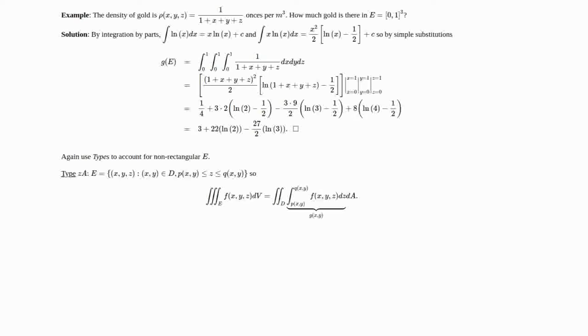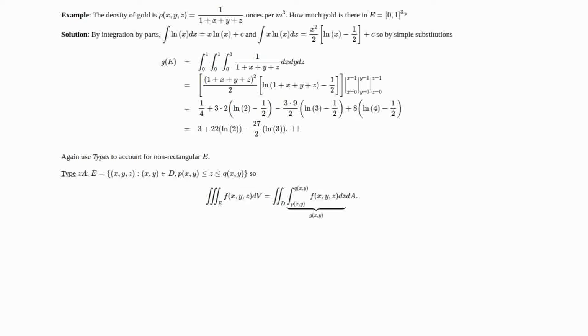But we can still use this type to simplify the triple integral into a double integral and a single variable integral, in that the triple integral over E of f(x,y,z) dV is a double integral over D of the single variable integral from p(x,y) to q(x,y) of f(x,y,z) dz dA. But now think of that inner integral, the integral from p(x,y) up to q(x,y) of f(x,y,z) dz, as a new function of just x and y. The z has been integrated out.